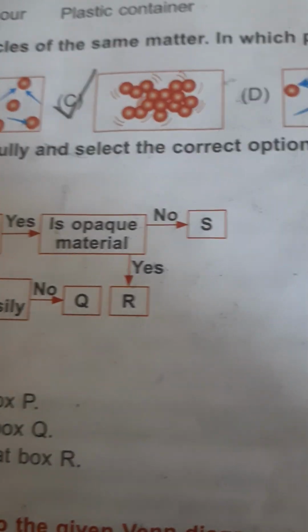Study the given flowchart carefully and select the correct option regarding it. Start. Breaks easily, no. Can be stretched easily, yes. A metal key can be placed at box B. No, metal key can't be stretched. So this will be wrong.